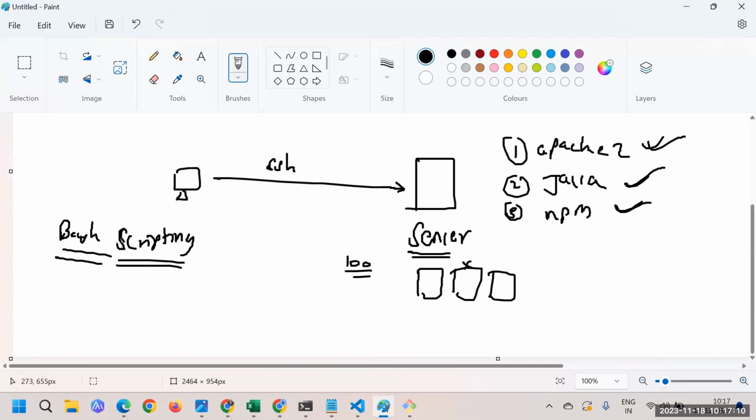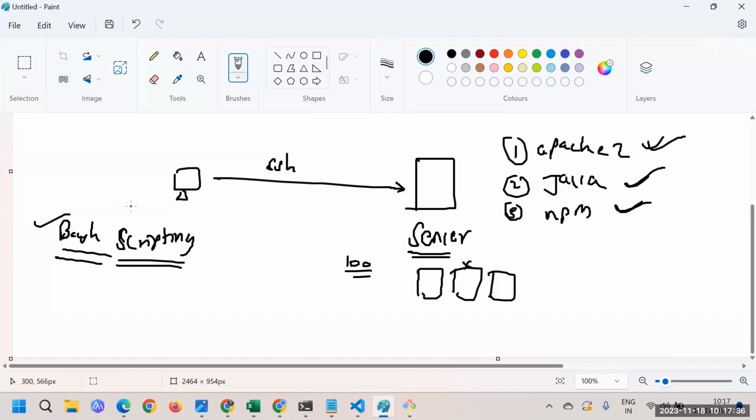Now it's not necessary that every time you have to use bash scripting, because right now in the market we have so many different tools which are helping us to do the task in a better way. But you can imagine that when there is a limitation in those tools, then we have to look for bash scripting.